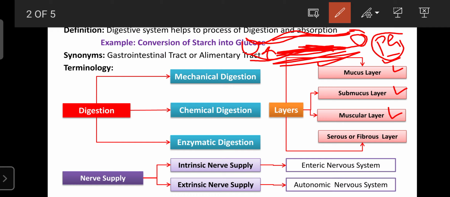So here, digestion in our body is of mainly three types. One is mechanical digestion, in which there is no chemical involved and no enzymes are involved.